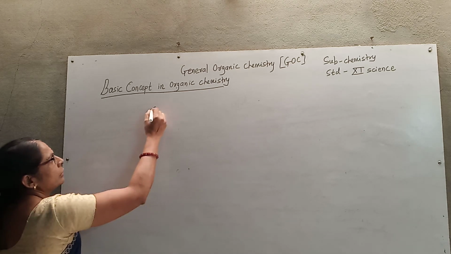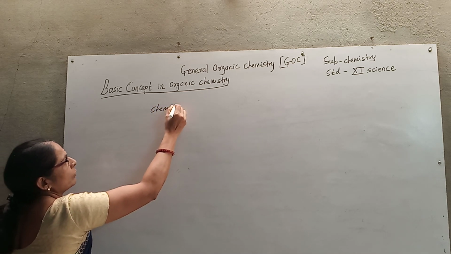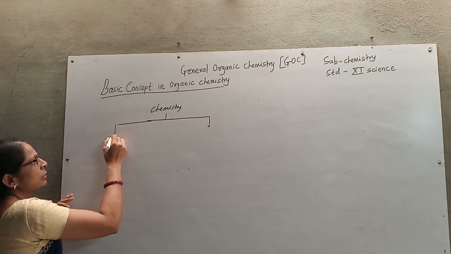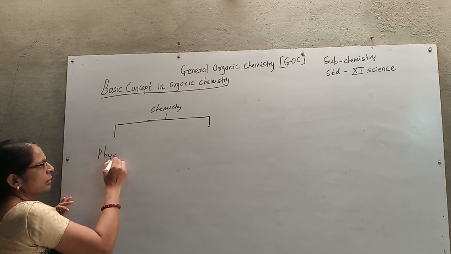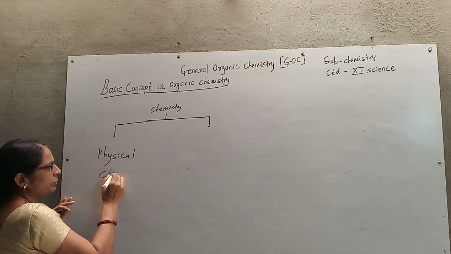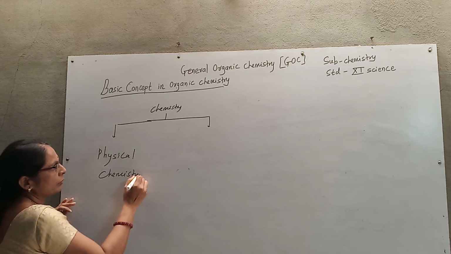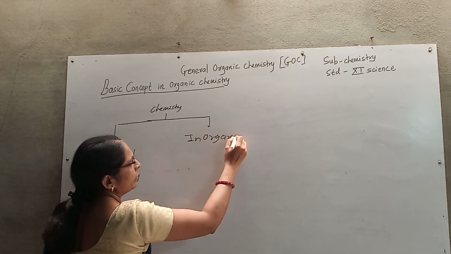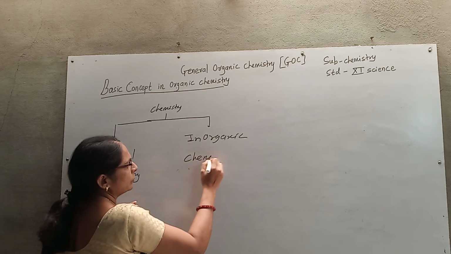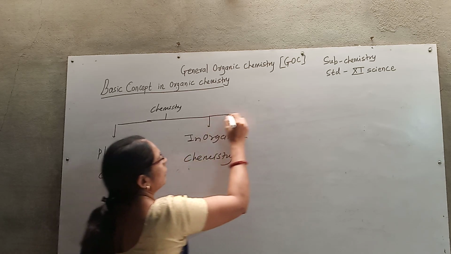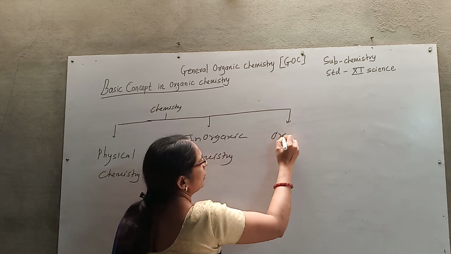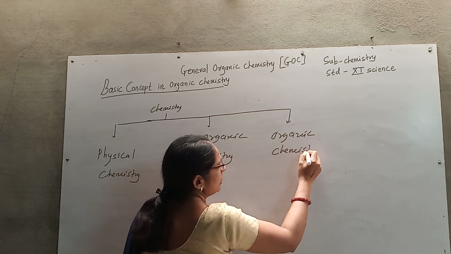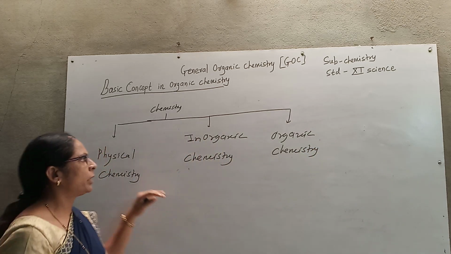So when you consider the word chemistry, chemistry is actually divided into three branches: physical chemistry, inorganic chemistry, and organic chemistry. So these are the three branches of chemistry.